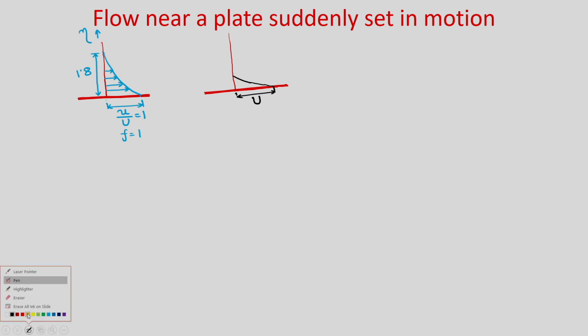Then another time if you consider, it will be like this. As time increases, it will penetrate more. So, you will get it like this. You can see this is increasing t. So, as time increases, your penetration depth is increasing.